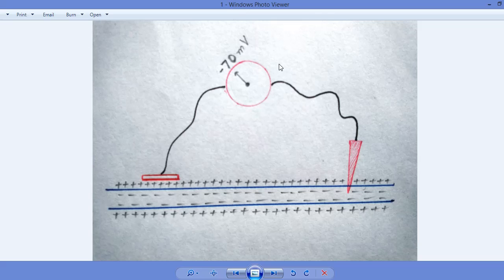If the intensity of the stimulus is not greater than or equal to 15 millivolt, it will not lead to an action potential. That will be below the threshold of the action potential. The threshold of the action potential is 15 millivolt, the minimum. If it is below 15 millivolt, then that will be a subthreshold or electrotonic potential.